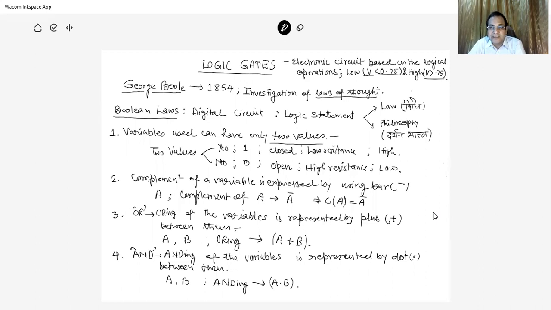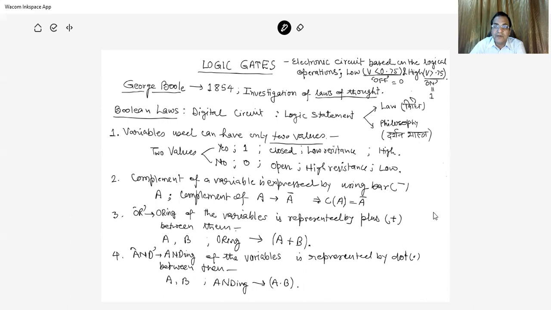And as we have discussed earlier, if the voltage is 0.75 or more, then that is forward bias and it is the on state. And if the voltage is less than 0.75, then it is the off state. So there are two states: off is 0 and on is 1.